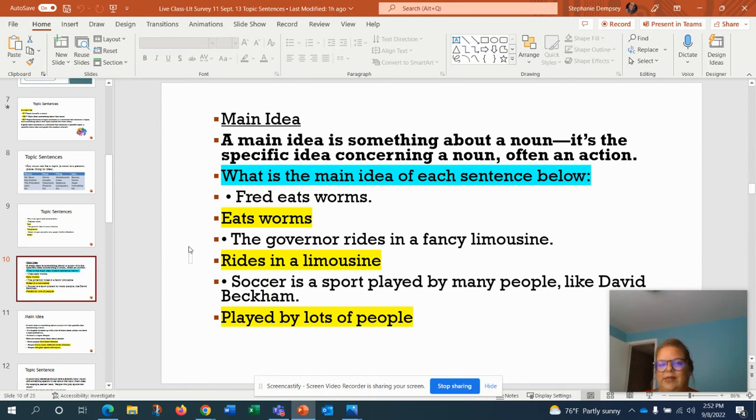So, if we think about our main idea, we're going to look at it in the opposite way now. A main idea is something about a noun, it's the specific idea concerning a noun, often an action. So, what is the main idea of each sentence below? Well, Fred eats worms. Fred was the topic of the sentence, but he eats worms. That's the main idea. The governor rides in a fancy limousine. So we know that the topic was the governor, but the main idea is that he rides in a limousine. Soccer is a sport played by many people, like David Beckham. We would say that the main idea is that it's played by a lot of people, and the topic would be soccer.